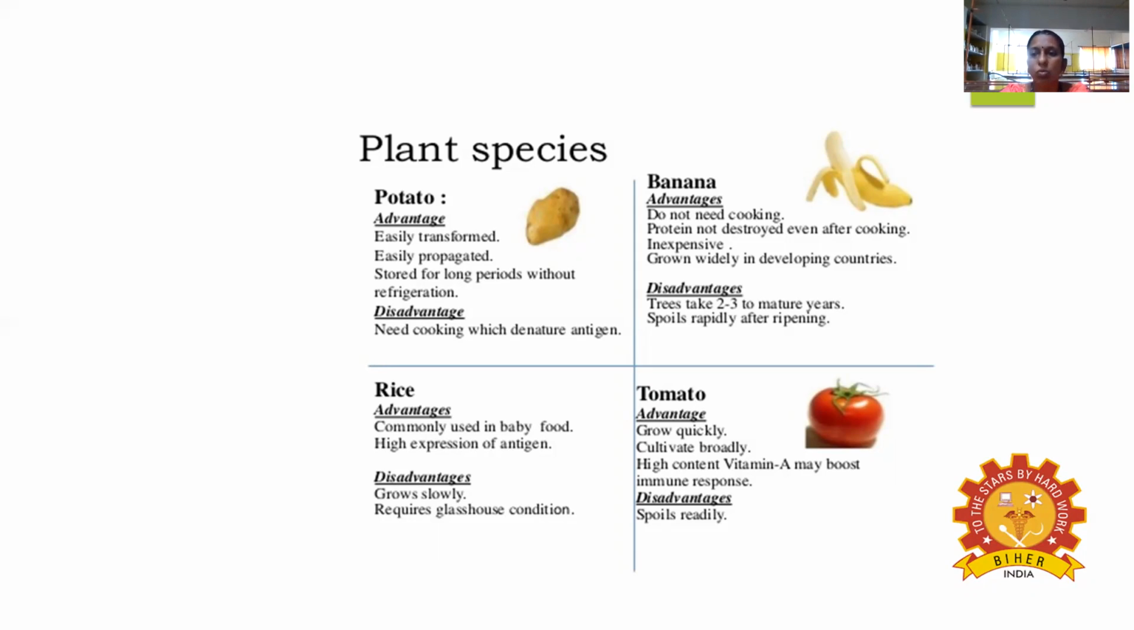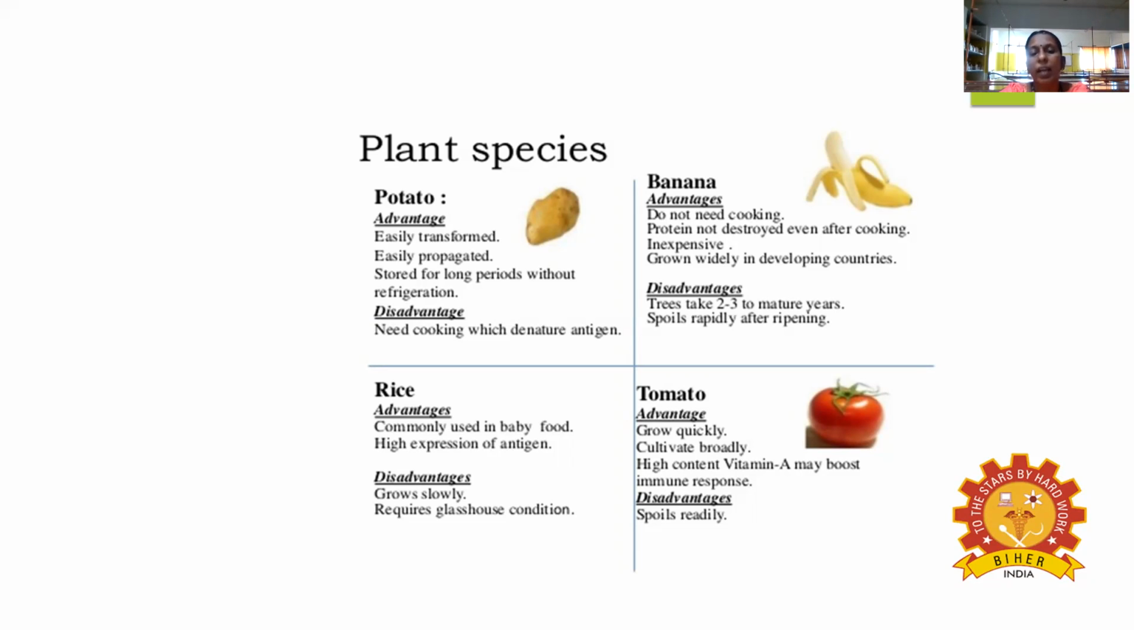the developing countries. Okay, so there is more cultivation of this banana, but the disadvantage is that the trees take 2 to 3 years to mature, right? Then only the flowering and the fruiting happen. So that is the main disadvantage. And then after ripening, it is spoiled. So that is the main disadvantage of the banana. But cost wise, if you take it, as an edible vaccine, the banana is the best one.